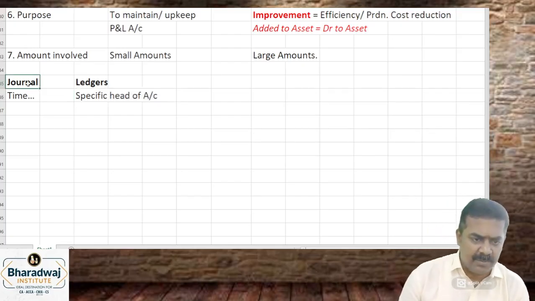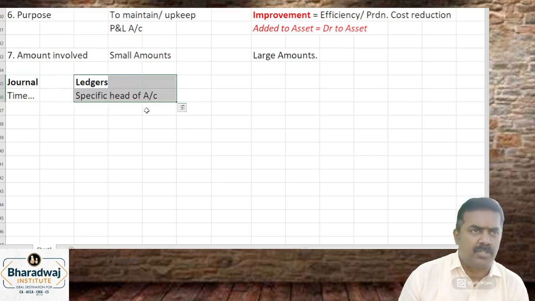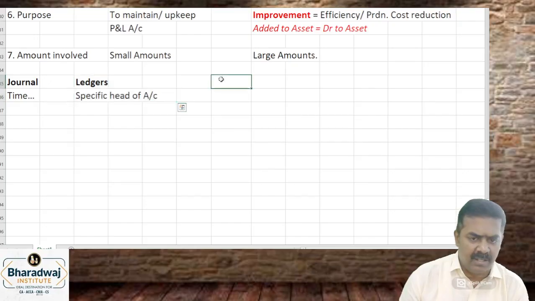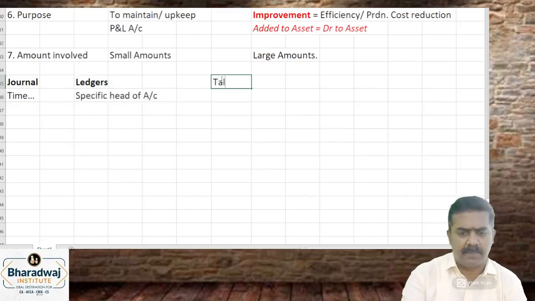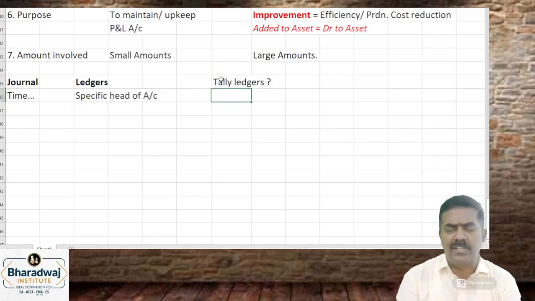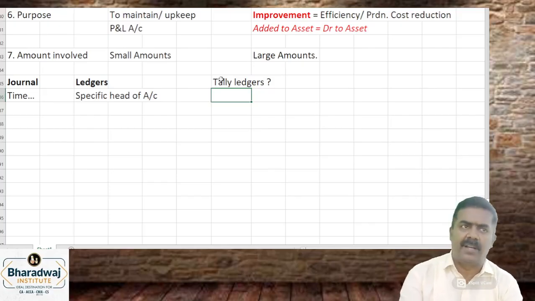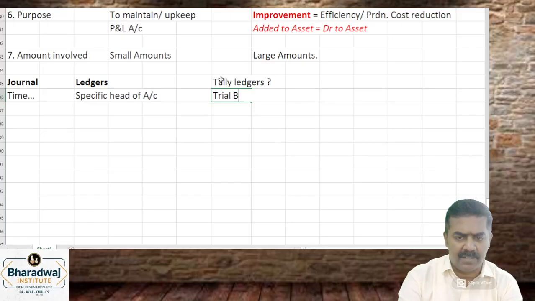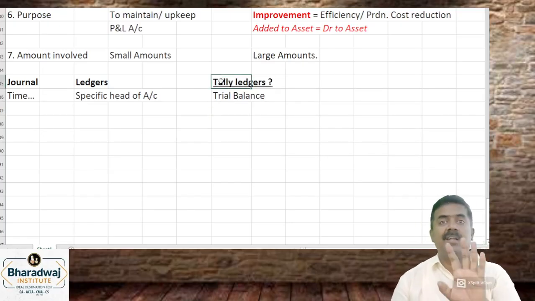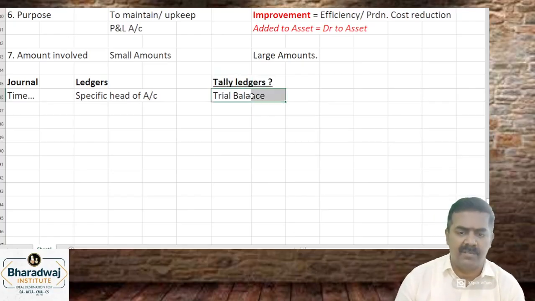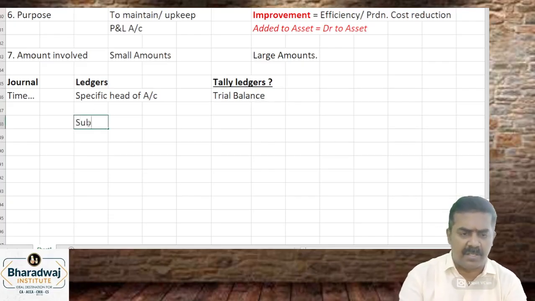Clear? Then from journal we do which one? Ledger posting. Then we tally the ledgers. While tallying the ledgers, you may have which balance? A debit balance or credit balance. Then we prepare which one? Trial balance. Trial balance is to check whether debit is equal to credit, arithmetically. We prepare trial balance. And we also maintain subsidiary books.